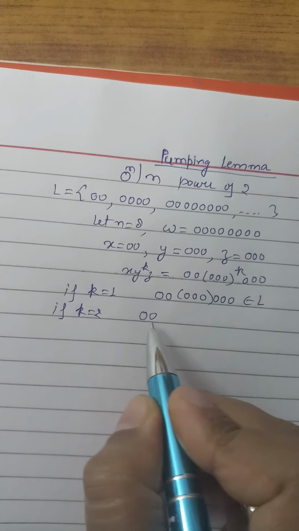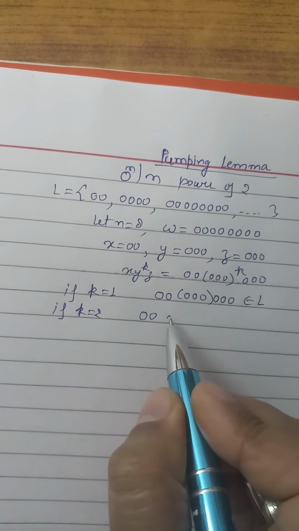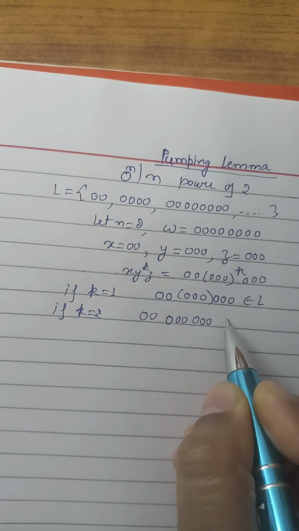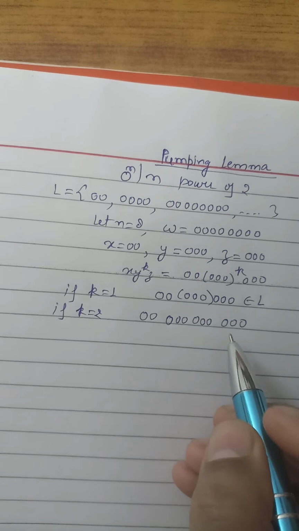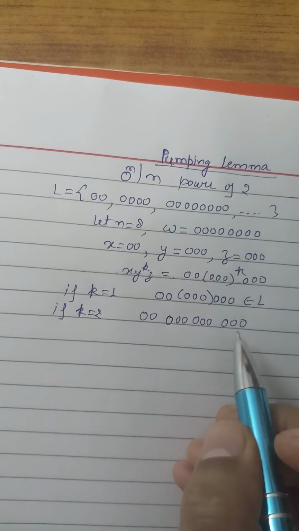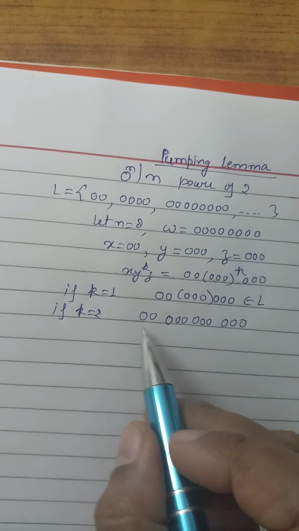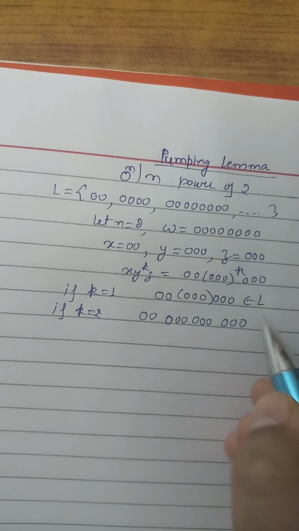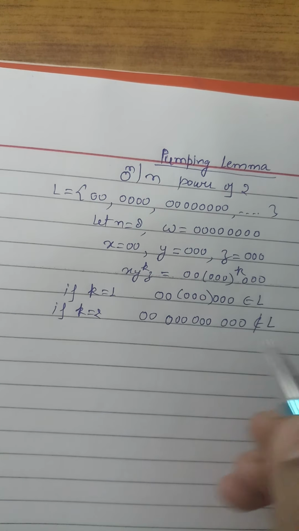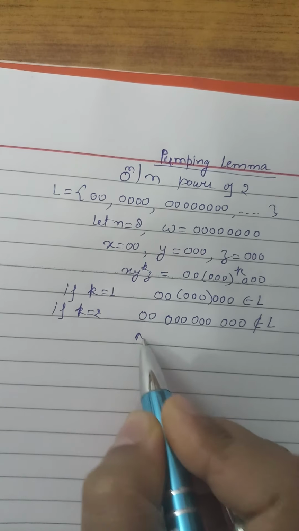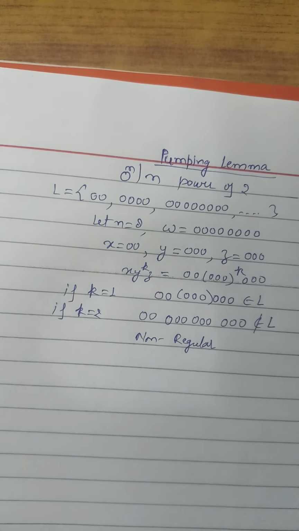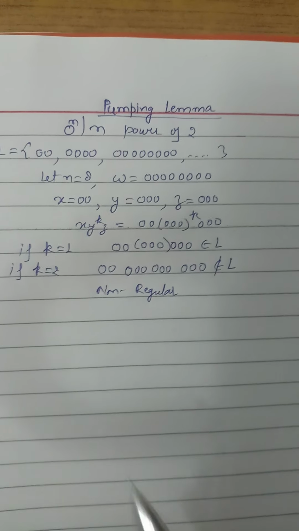what would be the language? 0 0, here k to the power 2, then 0 0 0 0 0 0 and this is 0 0 0. Does this belong to that language or not? No, this does not belong to that language because it doesn't come under a power of 2. So this does not belong to that language. So the language is non-regular.